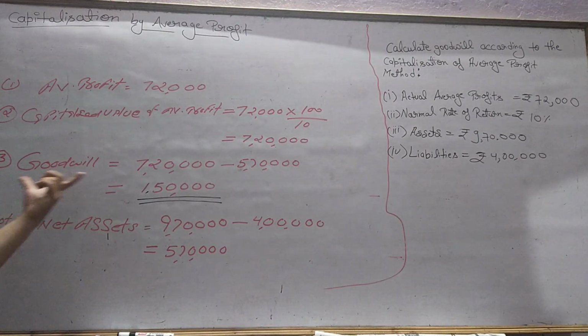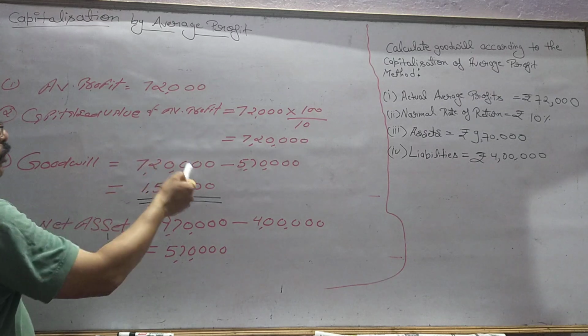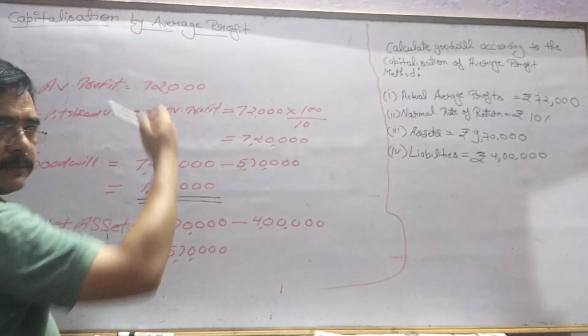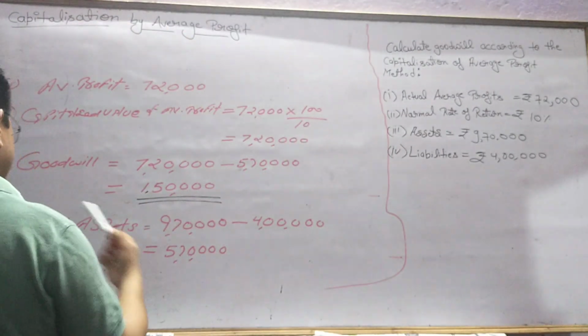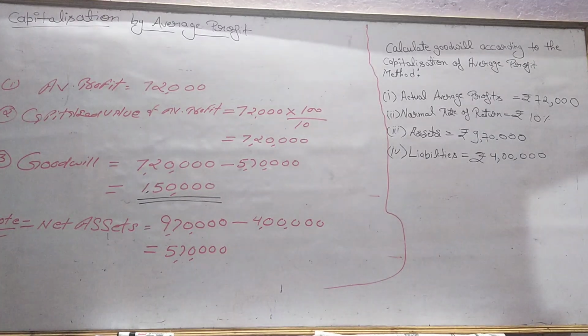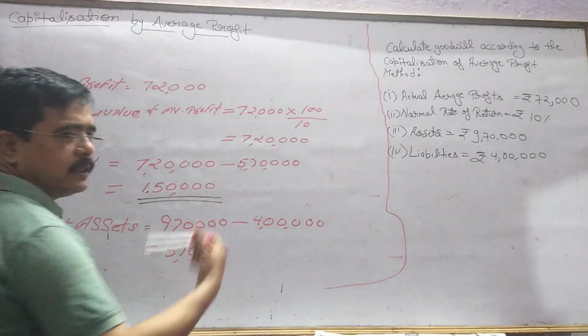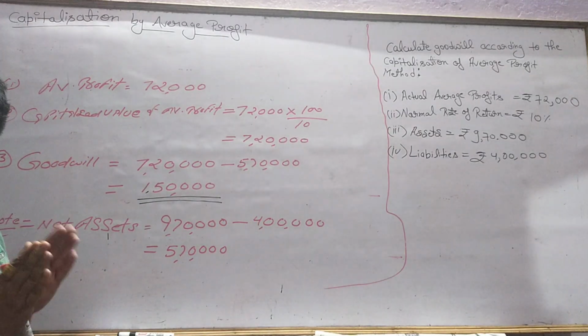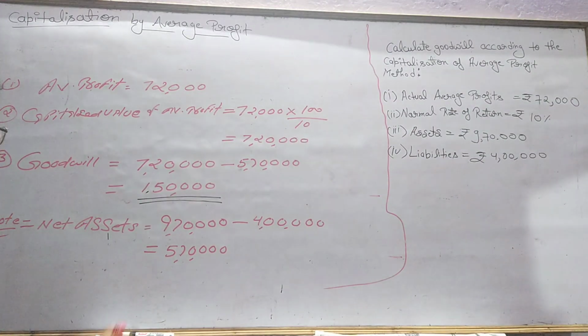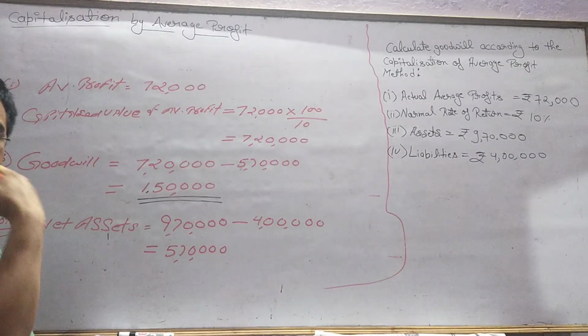Now the third step: goodwill is equal to capitalized value of average profit minus net asset. Net asset, in the note I have given information: net asset is equal to total asset minus external liability, outside liability. What is the meaning of total asset?